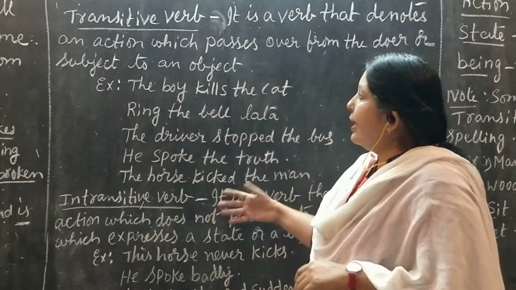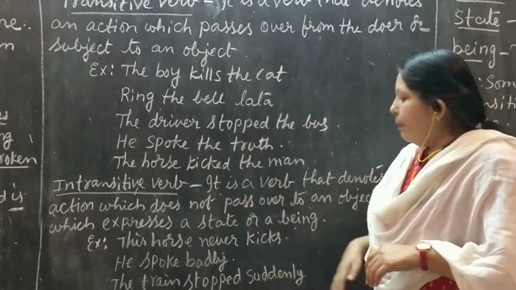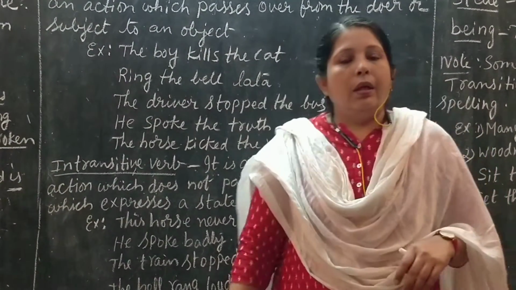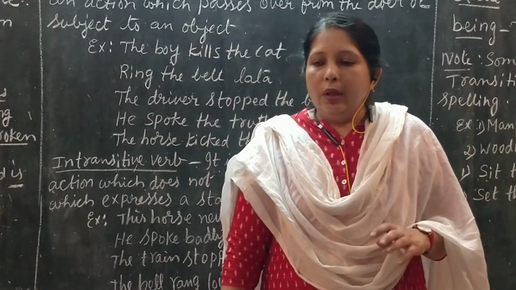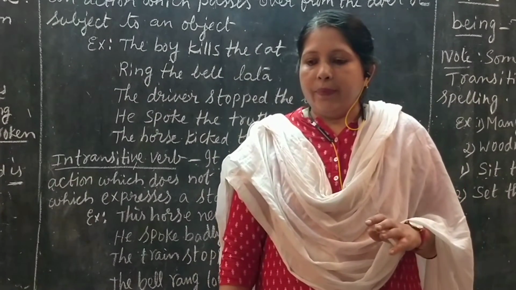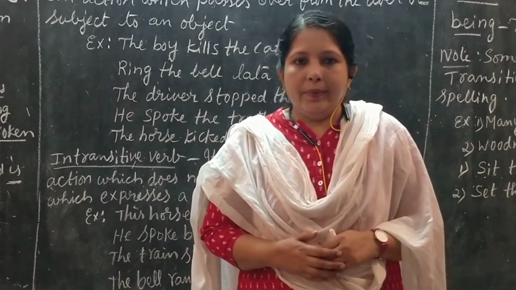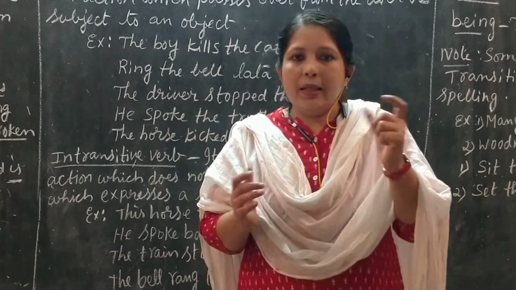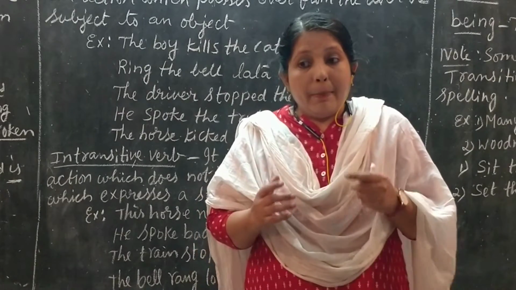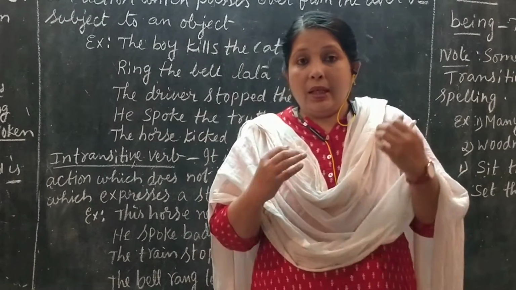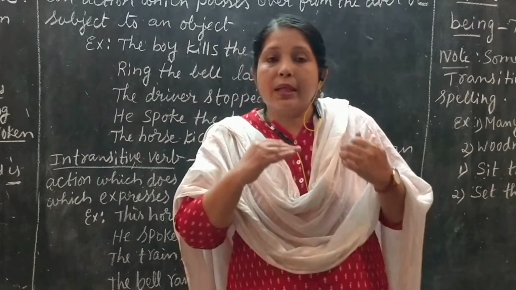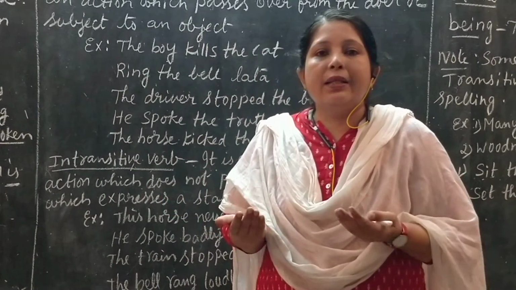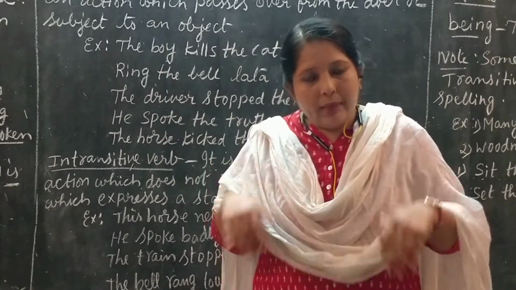And next, intransitive verb. Here what happens? One example I'll take, like he speaks badly. He speaks badly. Speaking is an action word, but the subject is not passing his action to any object here. It is being confined to himself.